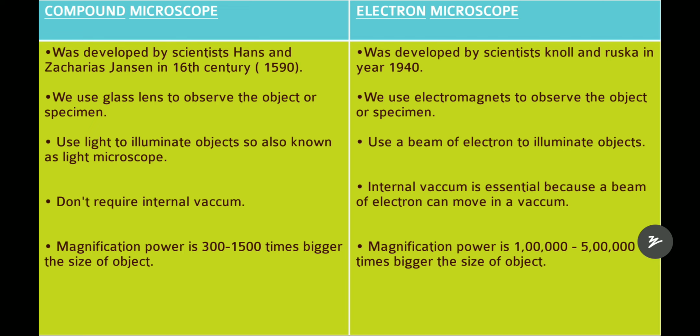So here we can see that electron microscopes are so developed, and they're also very futuristic. In the compound microscope the images come somewhat clearly, but in the electron microscope they come very clearly without any blurs. So the electron microscope is very developed, but the compound microscope is used in most schools and colleges, because it costs less and is easier to use than the electron microscope. For the electron microscope we also need electromagnets and a beam of electrons, but in the compound microscope just glass lenses and light are required. That is why we use the compound microscope in most schools and colleges.